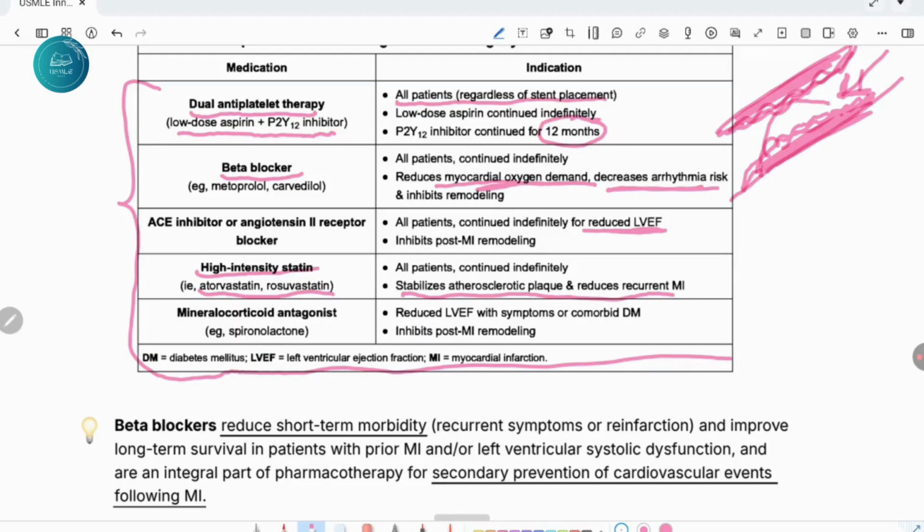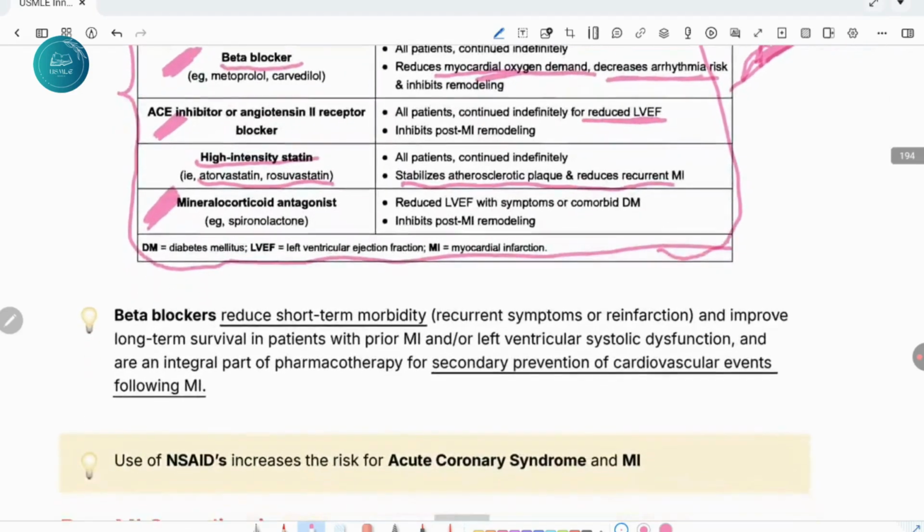After MI, when they ask you about drugs, one of the options is furosemide or other diuretics. So know that diuretics have no role in inhibiting post-MI remodeling. So three drugs, that is beta blockers, ACE inhibitors, and spironolactone, inhibit the post-MI remodeling.